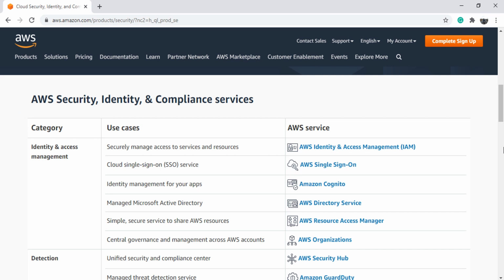However, we do not care much about the service categories and subcategory names. You will not see any question about the service categories and subcategories. The certification exam will ask you questions about your understanding of the services. It doesn't matter if you do not remember the classification. So we will be focusing on the service names. What do they offer and how to use them? Make sense? In this video, I want to elaborate on the first service, AWS Identity and Access Management. This one is more popularly known for its abbreviation, the IAM. So let's talk about the IAM.